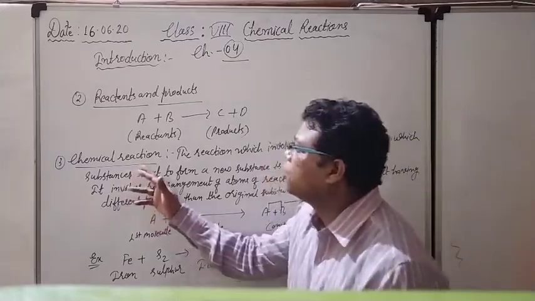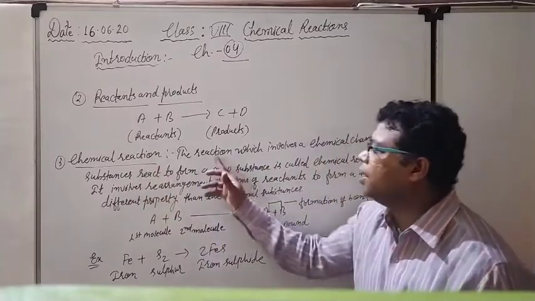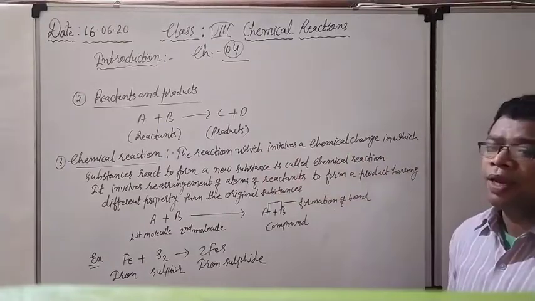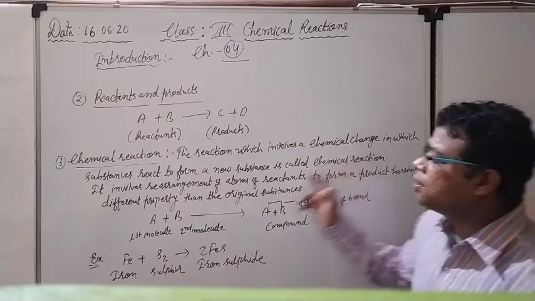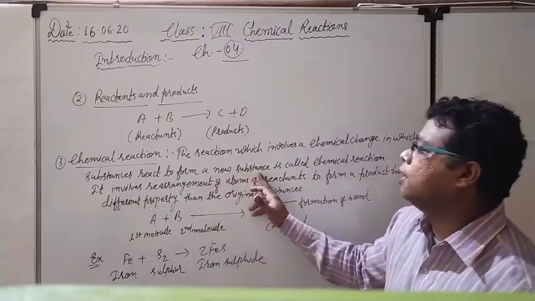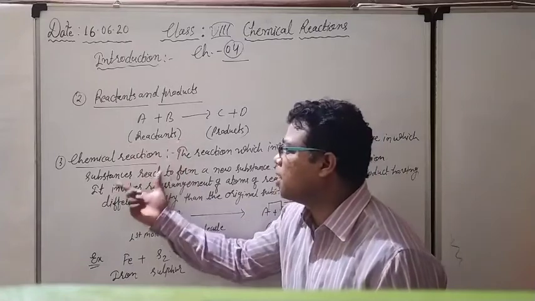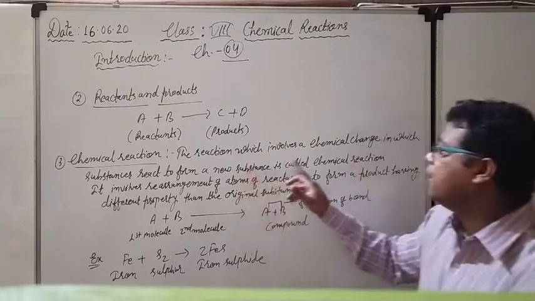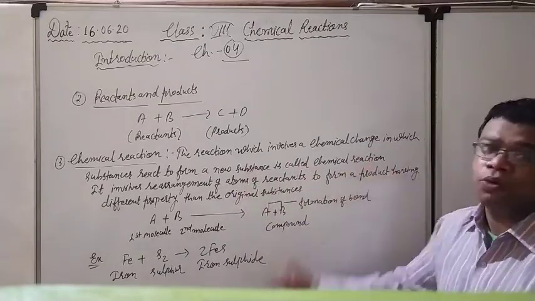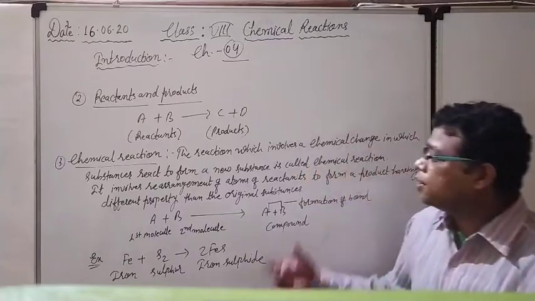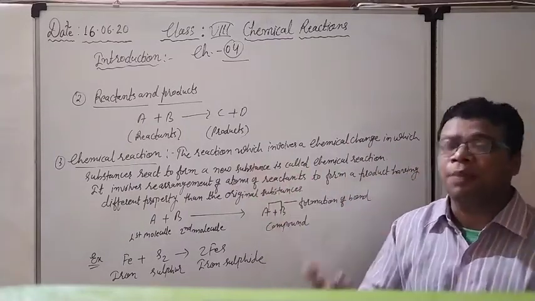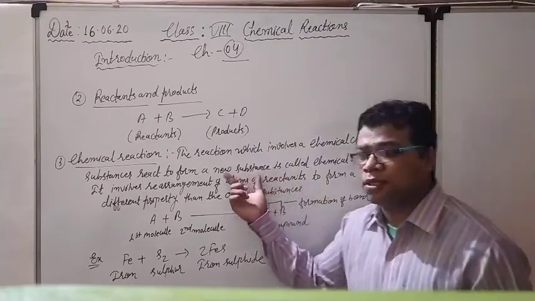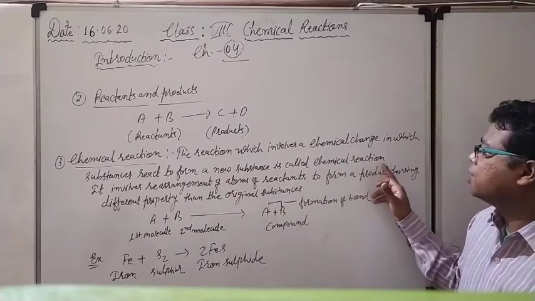Right now see, actually what is the chemical reaction? The reaction which involves a chemical change, same thing is written here. The reaction which involves a chemical change, and in which the substances react to form a new substance. In which substance means दो substance आपस में react करेंगे and they make the new substance, वे एक नया substance बनाते हैं, and it is called the chemical reaction. ऐसे ही reaction को क्या बोला जाता है? Chemical reaction. Right now see once again, the reaction which involves a chemical change, in which two or more substances react with each other and they make the new substance. So it is known as the chemical reaction.